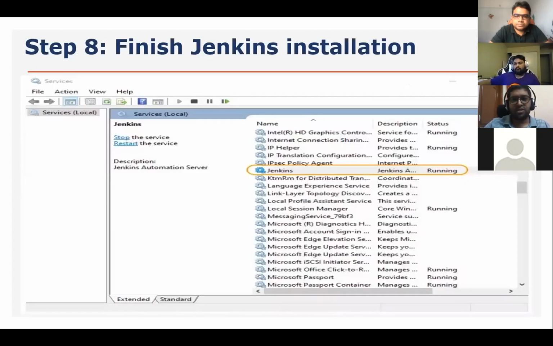And once it installs, you can go to the services in control panel, and here you can see that after successful installation, Jenkins will automatically start. It will show you in running state. Now here we have installed successfully. Now we can see the Jenkins server is up automatically once it installs.